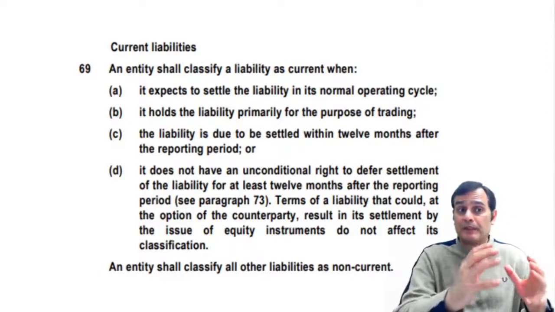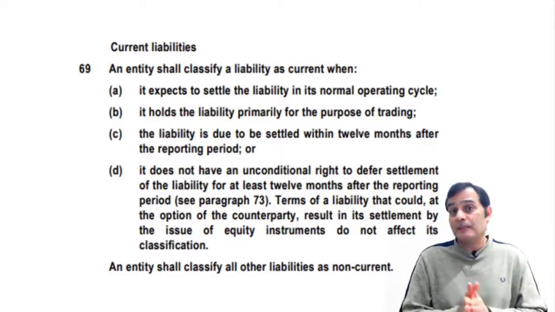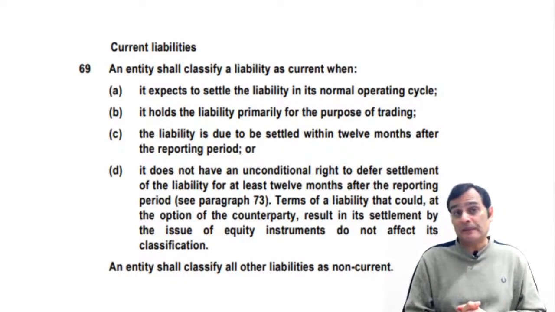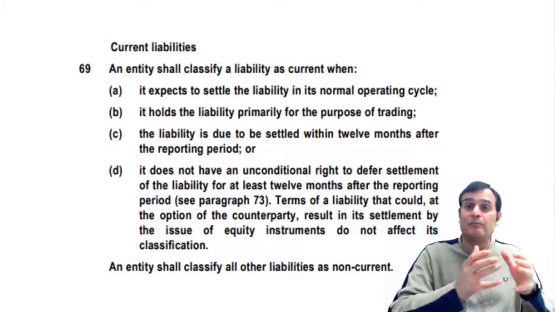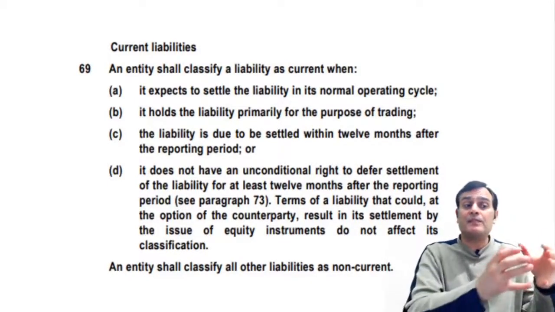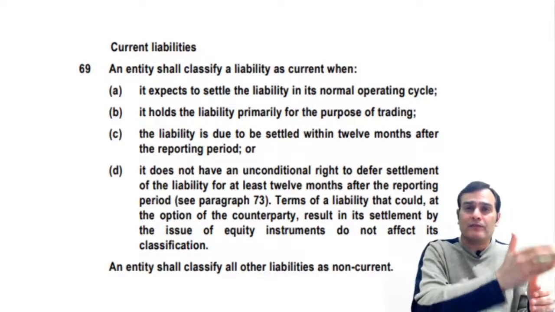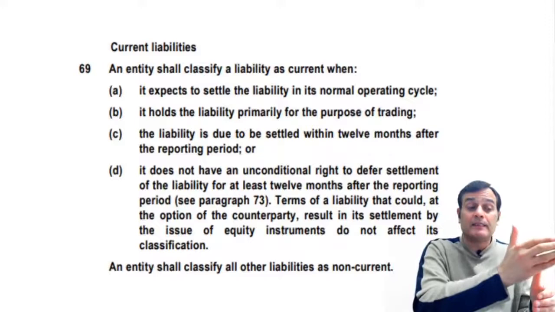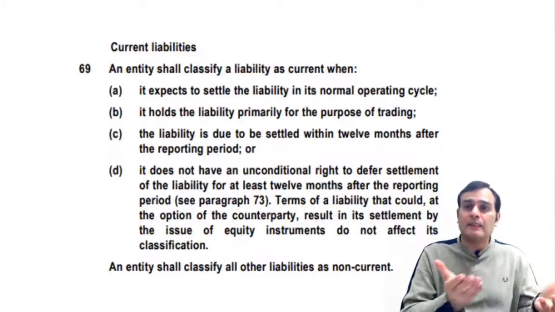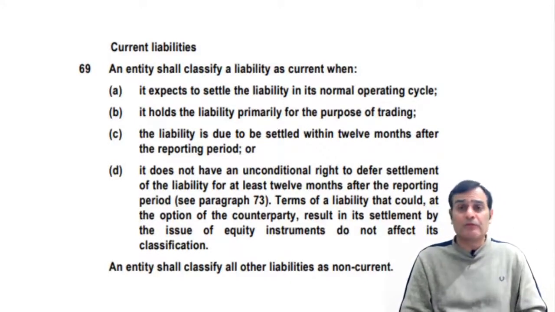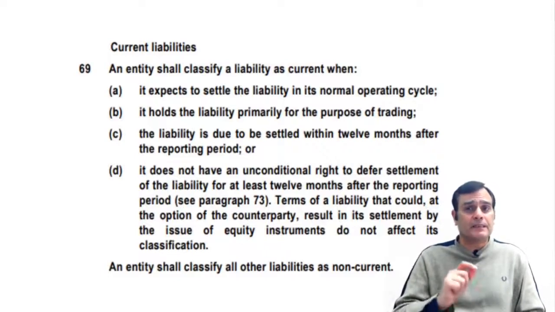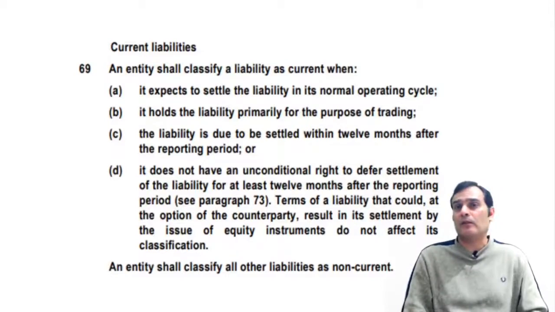I know the customer may not come to me. If you look at the same transaction from the point of view of the customer, if an entity makes a deposit, the deposit they made is going to be non-current if we look at the commercial reality that they may not ask for the money immediately. But from the gas agency's point of view, it is due to be settled within 12 months because it is payable on demand.